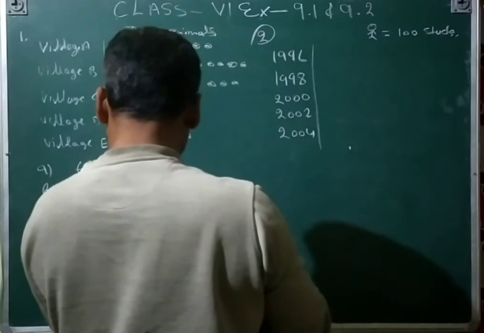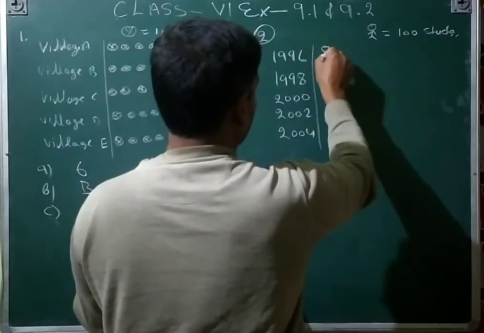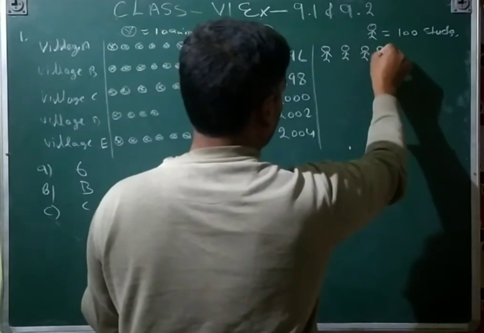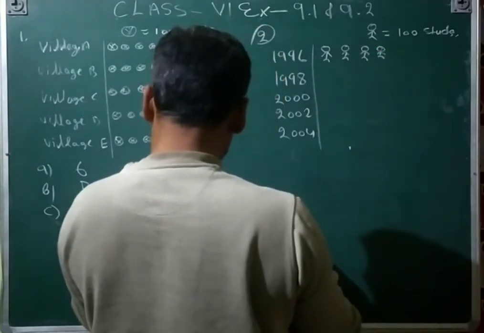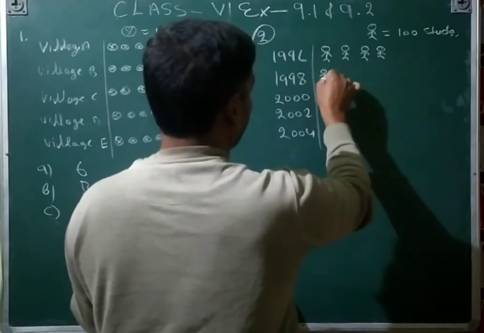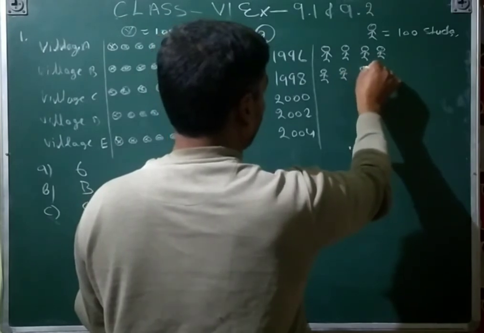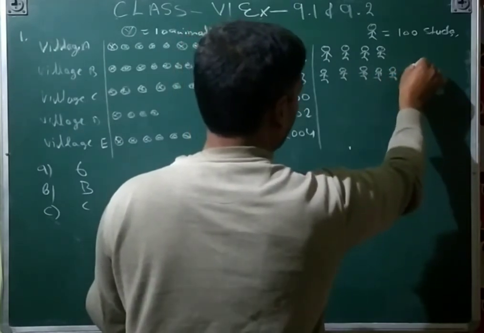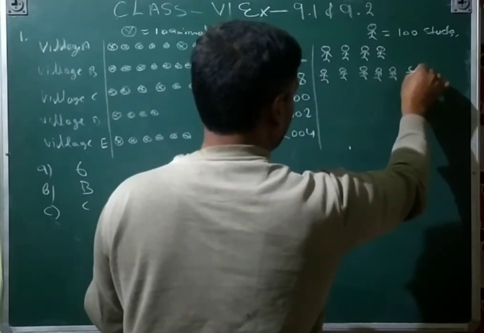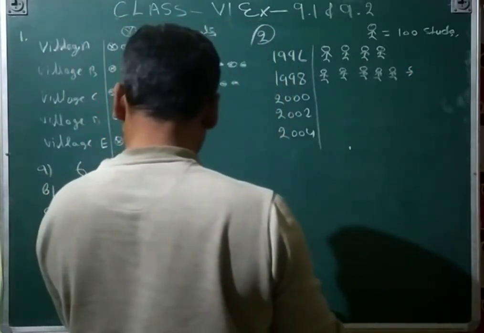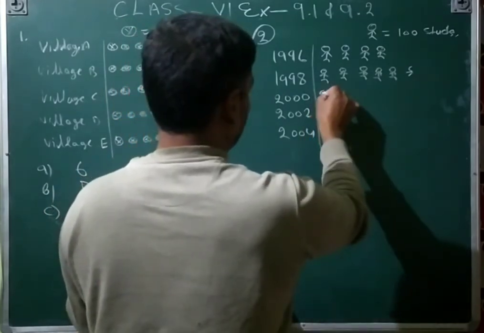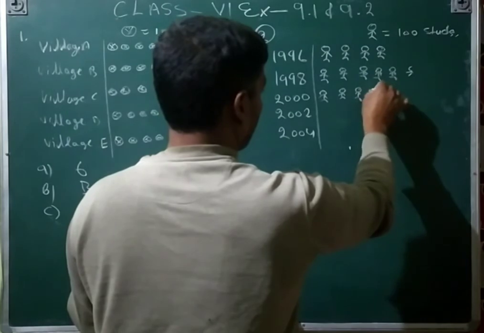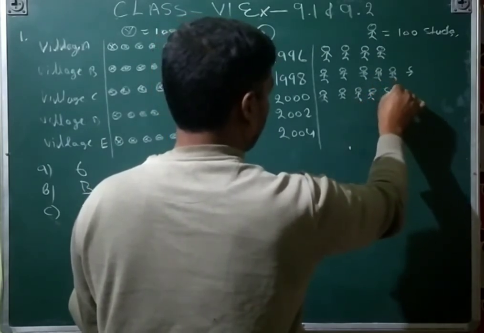So here 1996 has 400 given, so we will draw only 4: 1, 2, 3, 4. 1998 has 535, so first we will draw 5, and then 1/2. 1/2 means incomplete. 2000 has 472, so first of all draw 4, and then 1/2, incomplete.